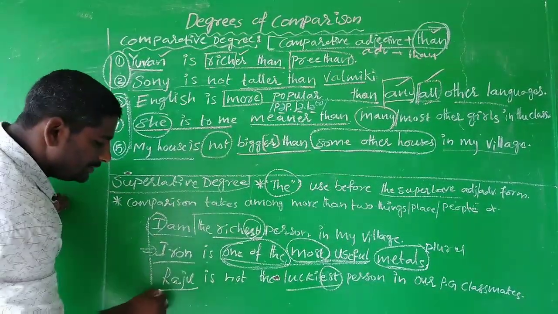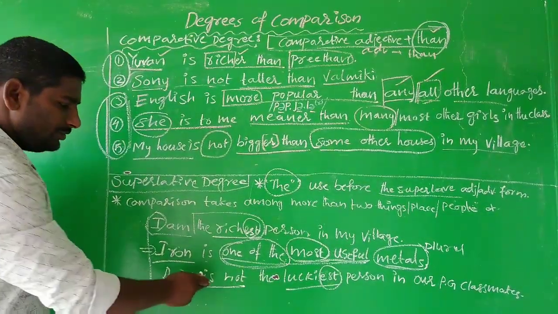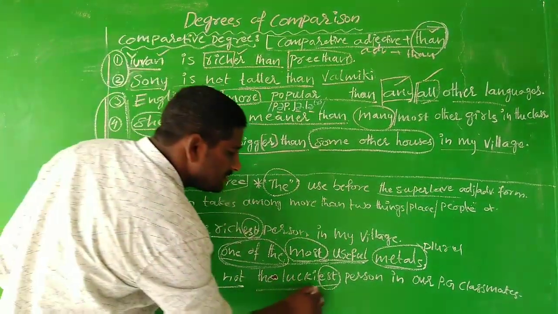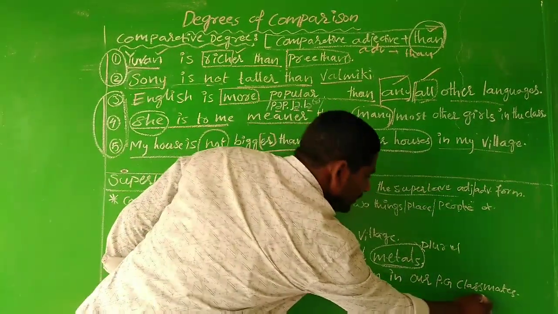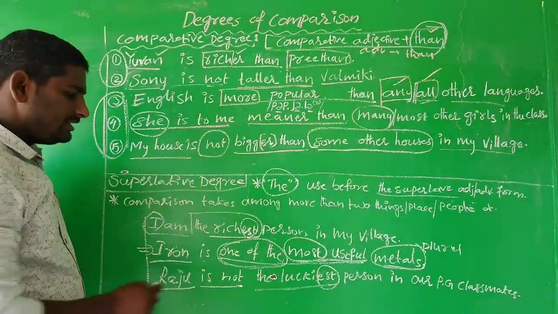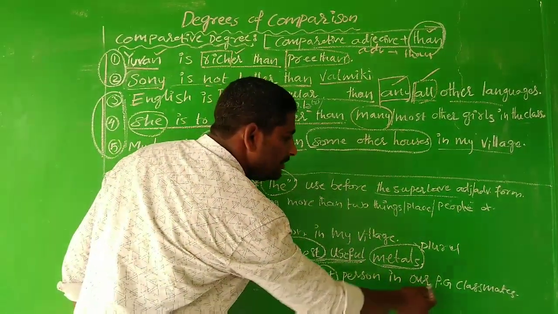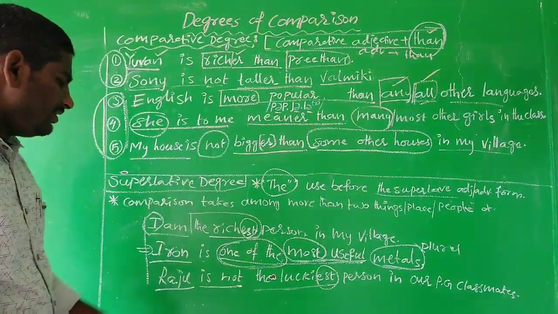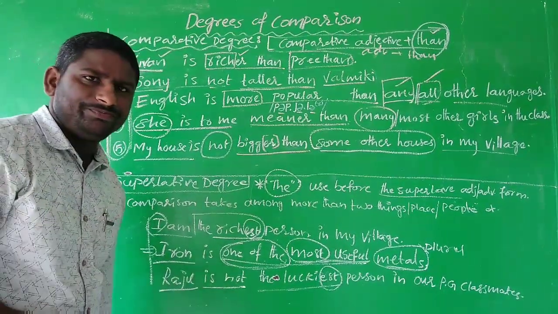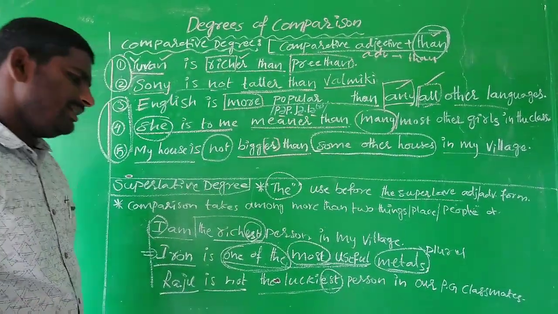Another point: Raju is not the luckiest person in our PG classmates. So this is the point. Raju is not the luckiest person in our PG classmates. It means he does not have any luck, so he always failed his attempts.